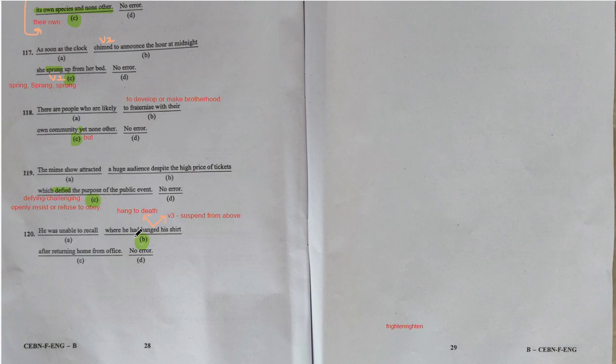And 120th question, the error is in part B, because hanged gives another meaning, killing somebody by hanging them to death. But hung, it should be verb 3, hung, right? Hung means suspending something from above. So the correct was hung, he had hung his shirt. Okay, so error is in part B.